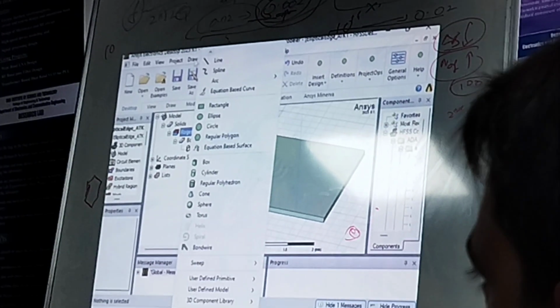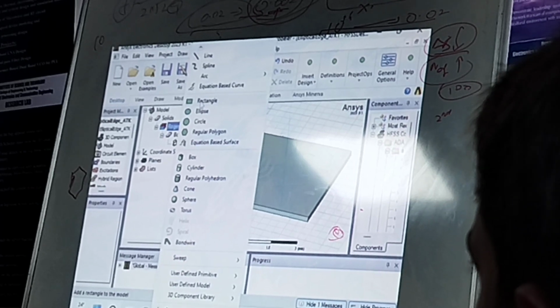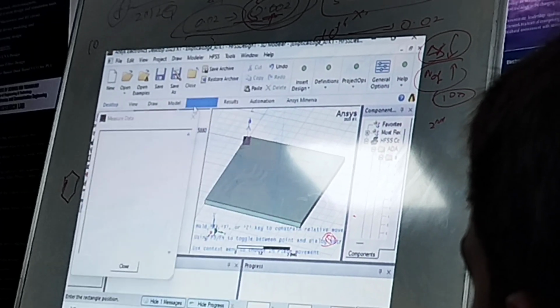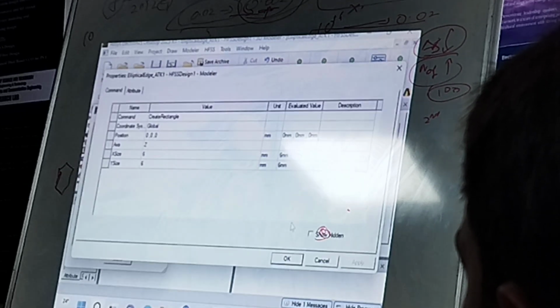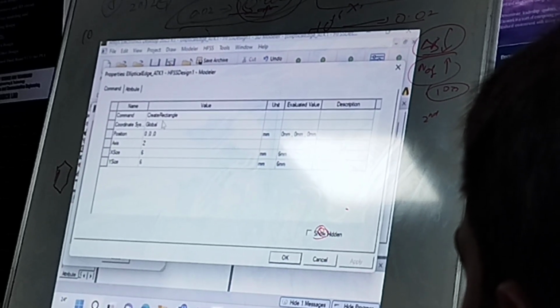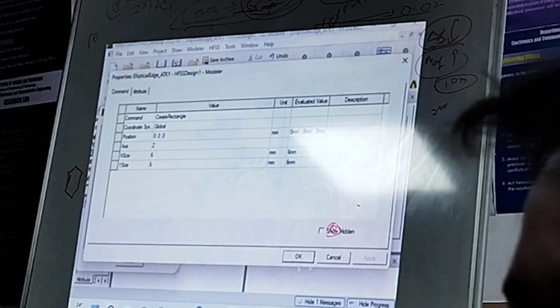For ground plane I am just taking a lossless case where I will be taking an infinitely thin sheet here. So for that I will go with rectangle. So draw, then rectangle. Here you can initially draw it randomly and then you can give the numbers here. Or else if you want to give variables, we can select the face and give it. That also could be done. Or else you can just draw a rectangle.